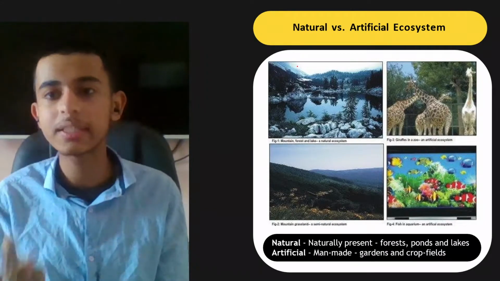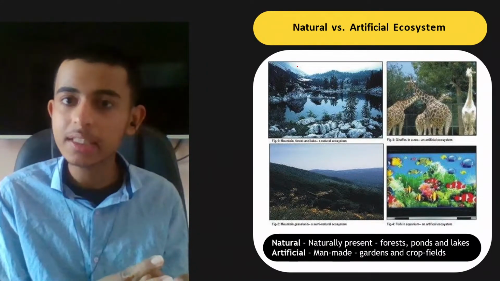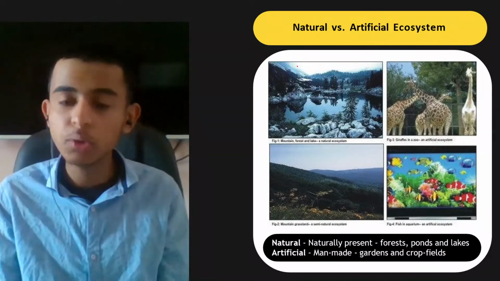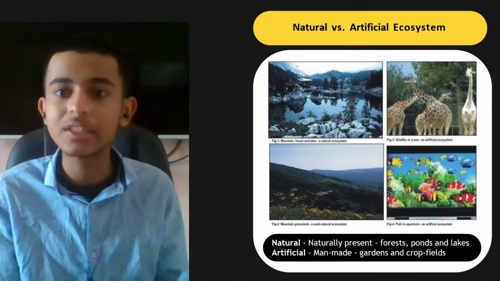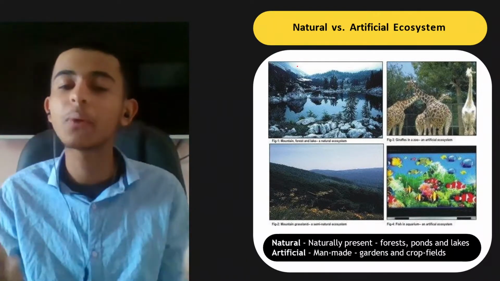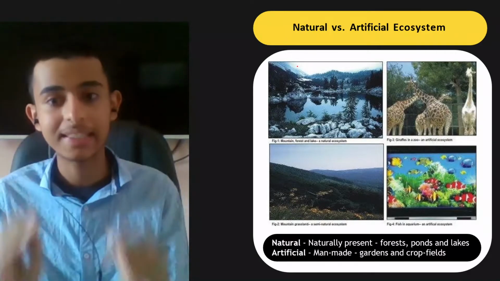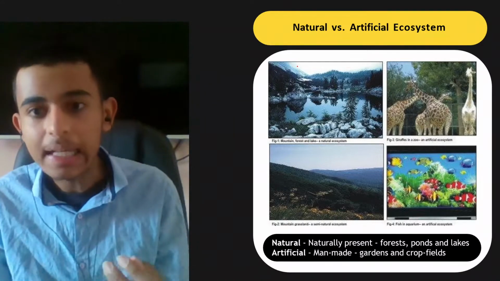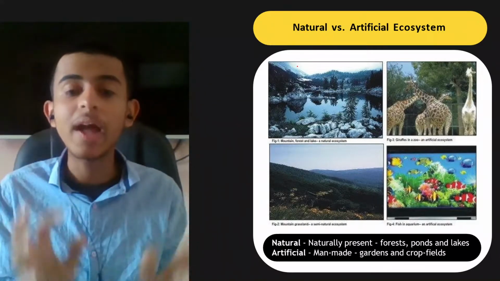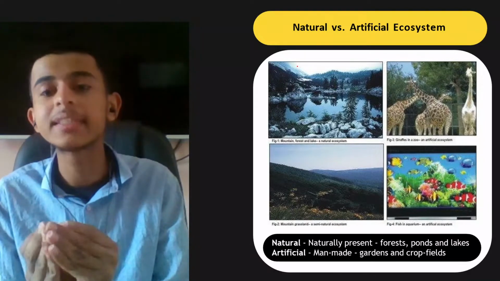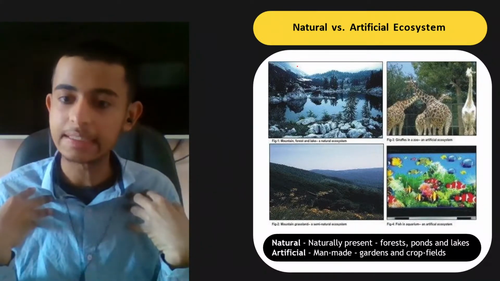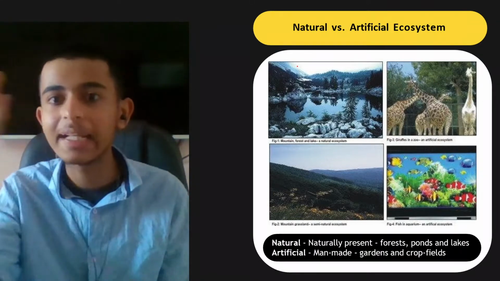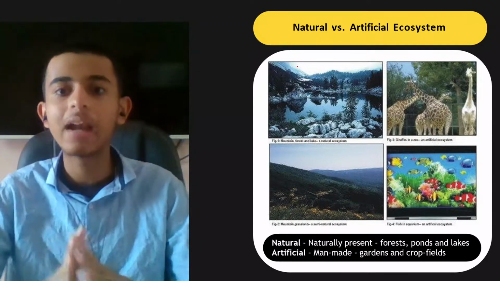Talking about natural versus artificial ecosystem. Natural ecosystem, which is already present, which is made by nature, right? Mountains. If I'm talking about mountains, have humans made the mountains? No. They were the same before 1,000 years also. If I talk about pond, lake, oceans, they all are naturally made. If I talk about forests, right? Whereas artificial ecosystems are something which are made by humans. If I say garden, we just had land, but we have grown grass and made that garden. We've taken a piece of land and we've grown grass on it.